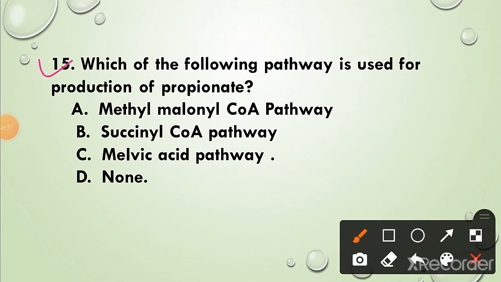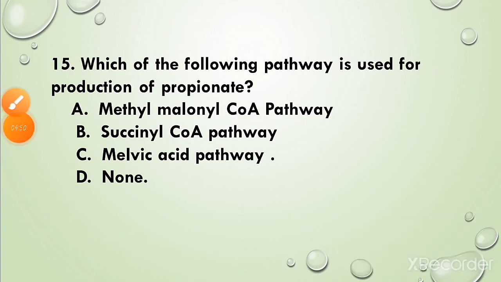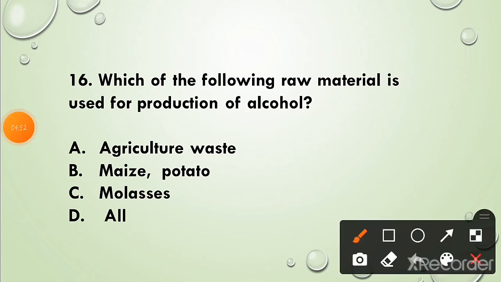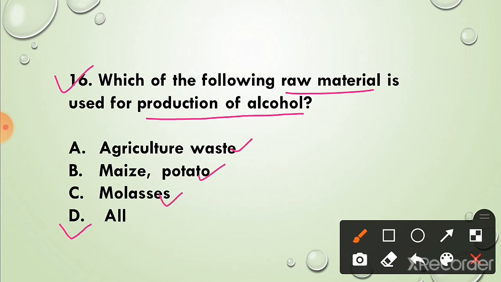Question 15. Which of the following pathway is used for production of propionate? The correct answer is option A. Methyl CoA pathway is used for production of propionate. Question 16. Which of the following raw material is used for production of alcohol? The correct answer is option D, all. Agriculture waste, maize, potatoes and molasses are the raw materials used for the production of alcohol.